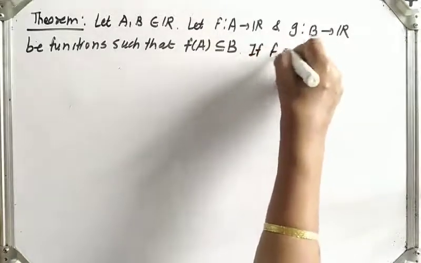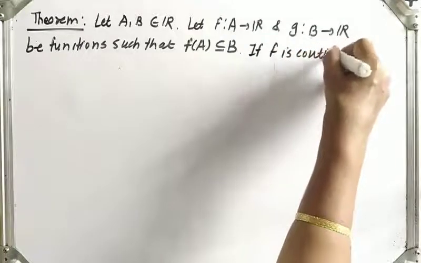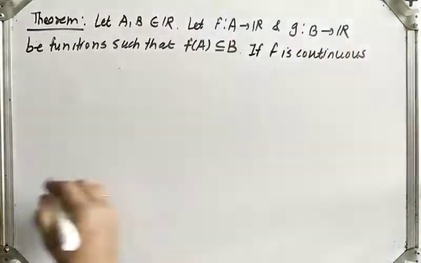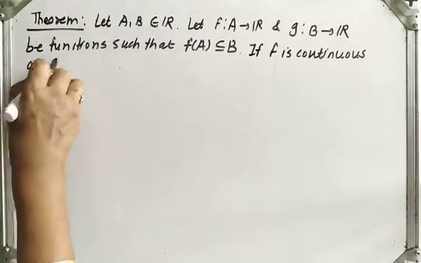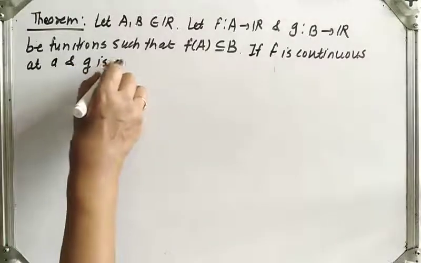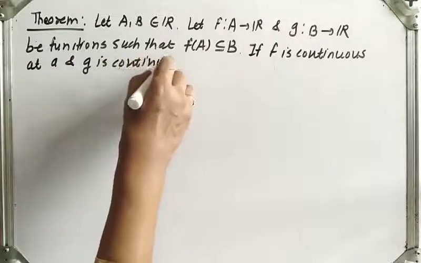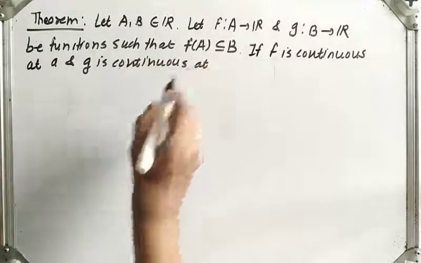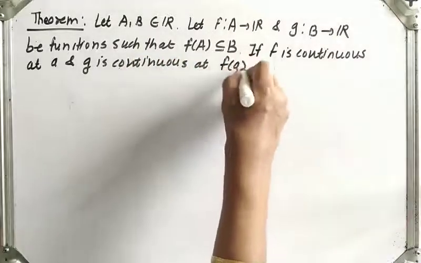If f is continuous at a and g is continuous at f of a is equal to b.